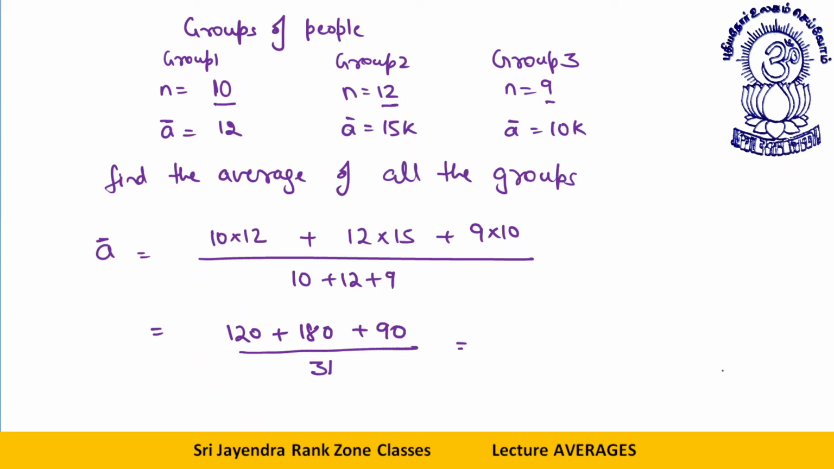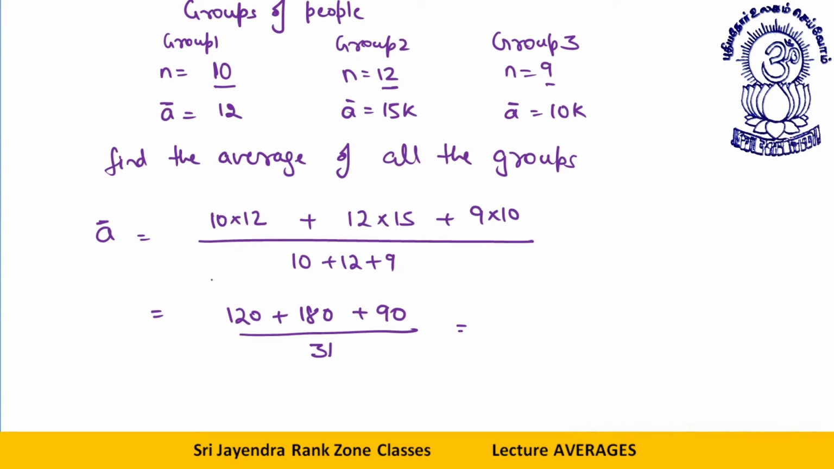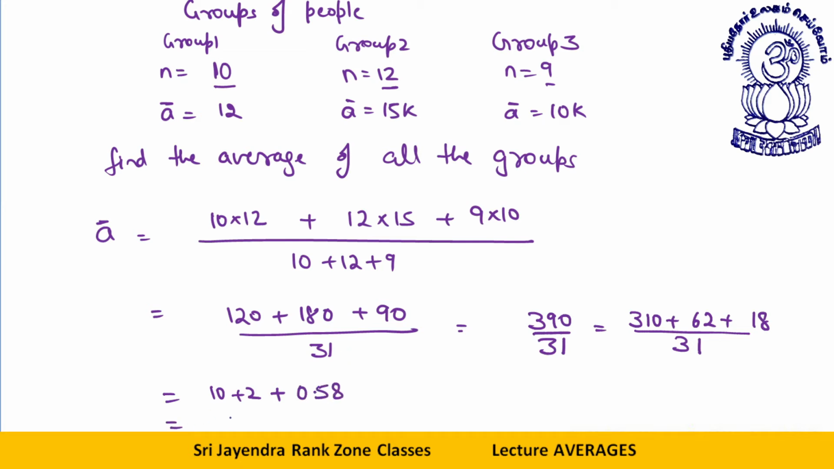So this is equal to 120 plus 180, 300, plus 90, 390 by 31. If I want to further solve it, I will write it as 310 plus 62, 372 plus 18, divided by 31. That will give me 10 plus 2, plus 31 into 6 is 18.6, so 0.58. So that will give me the average as 12.58, the average of the entire group.